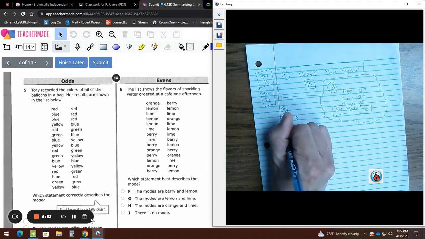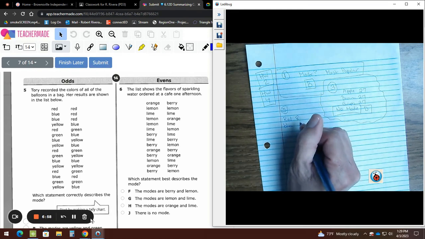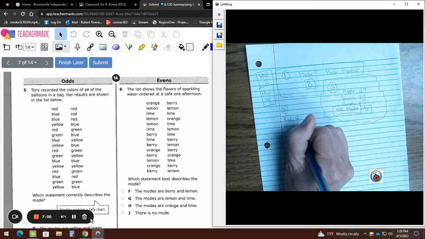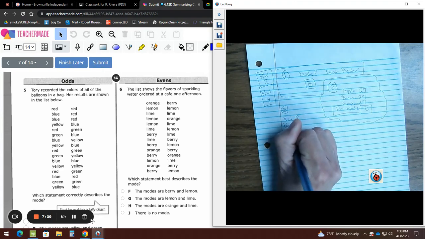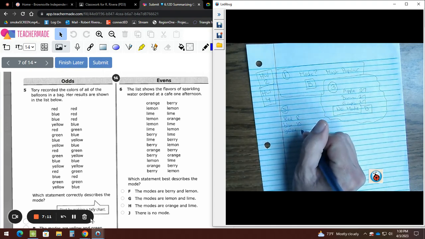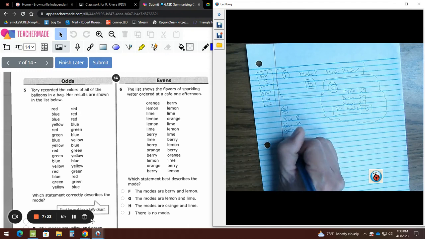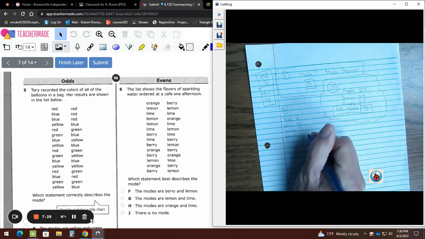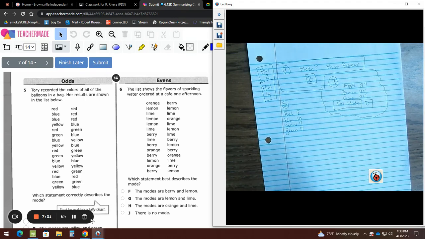The next color that I see on the list is blue. How many times did blue come out? 10. Blue came out 10 times. The next color on the list is yellow. And check yourself, guys, because I'm just going with whatever you guys are telling me. 7. The next color on the list, red was already there. Green. 7.